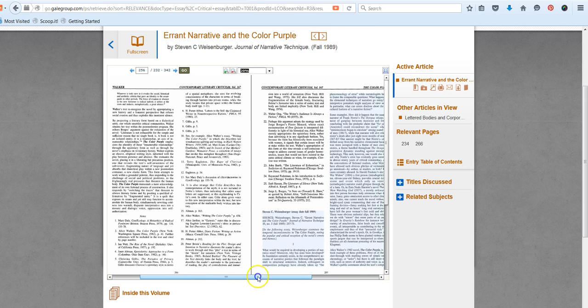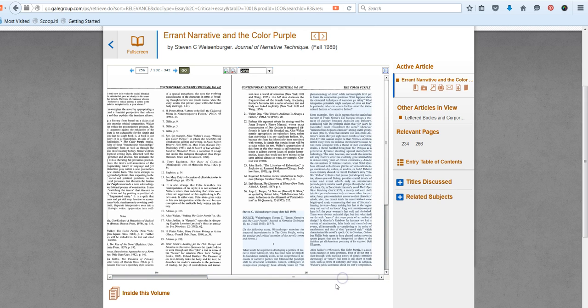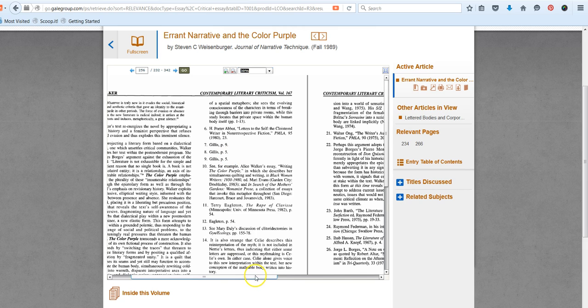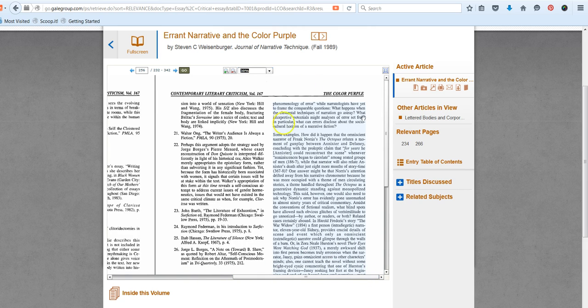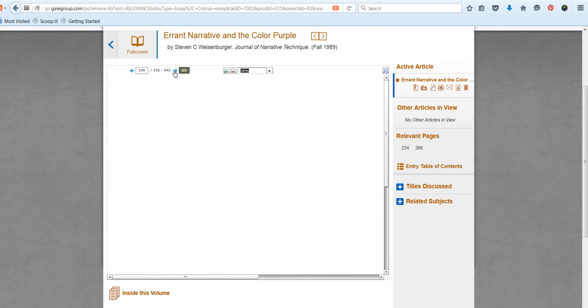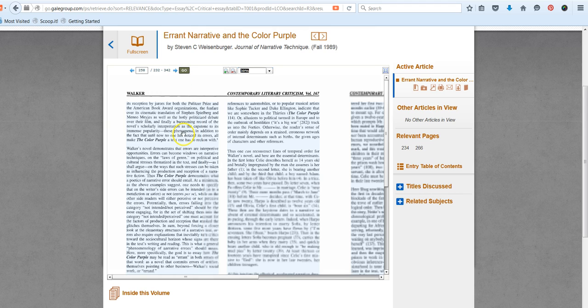So to see that text, again, we have a slider at the bottom that can help us focus in on that section. And again, just keep zooming as needed and using the slider. You can also flip page numbers using the arrows. And again, it may take just a minute to load depending on the time of day because these are pretty large files that have been scanned in at a high resolution.